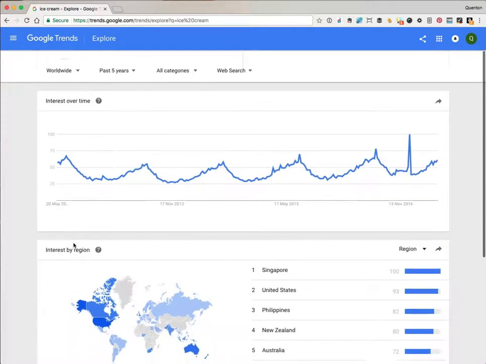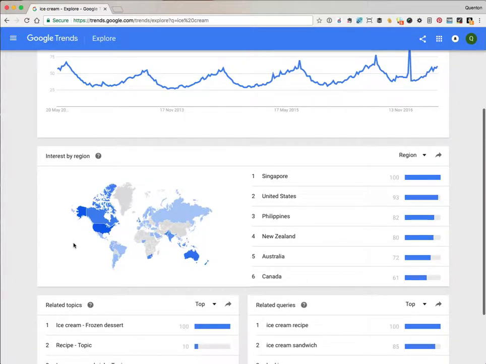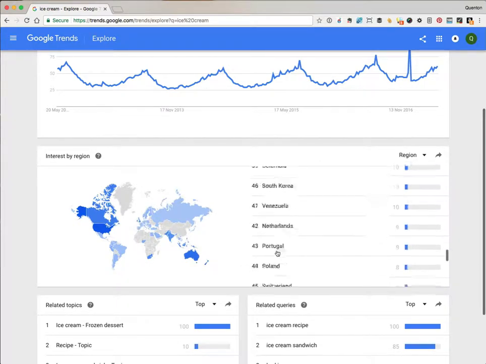Okay, let's look at interest by region. We can see that ice cream is most popular in Singapore, the United States, the Philippines, New Zealand and Australia. So there's no huge surprises so far. But let's look at the other end of the list. Let's scroll all the way down.